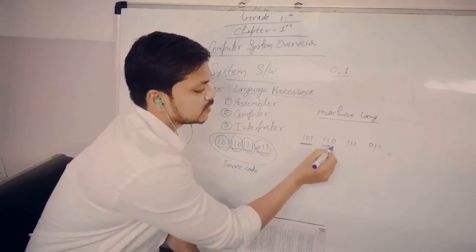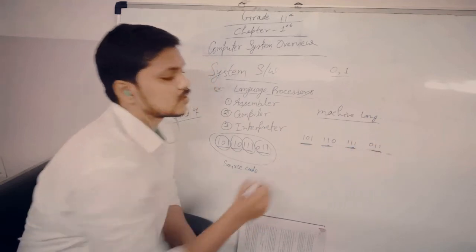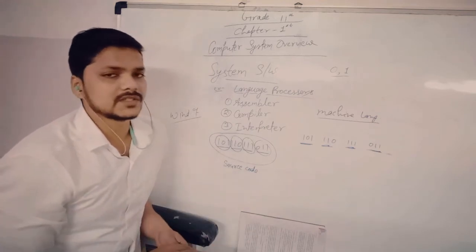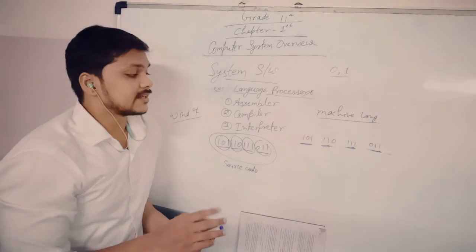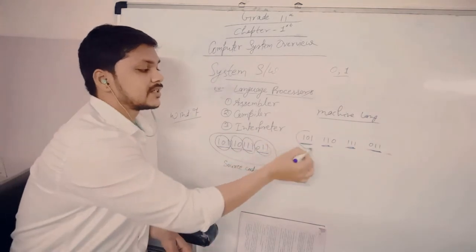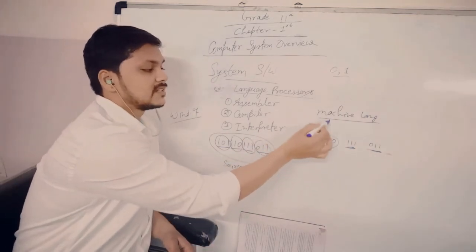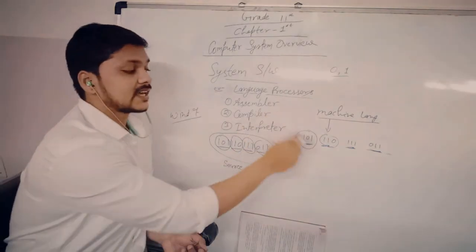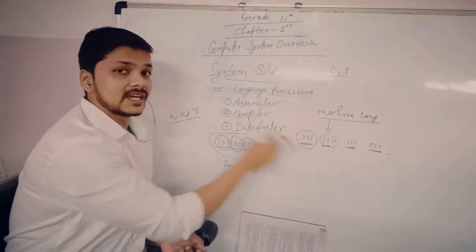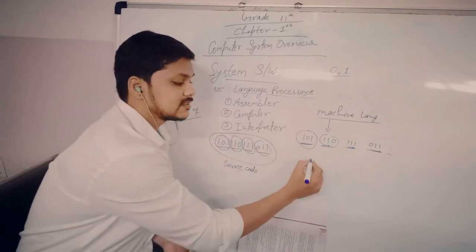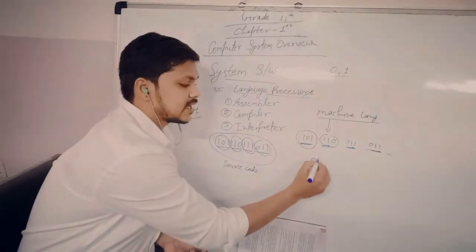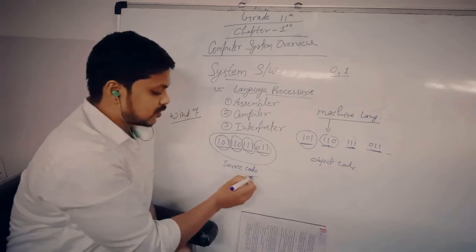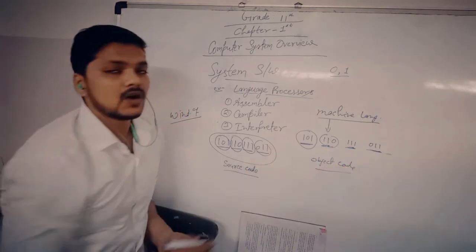These types of groups will be created by the processor or CPU. This type of machine language or code will be called what? Object code. This will be called source code and this will be called object code.